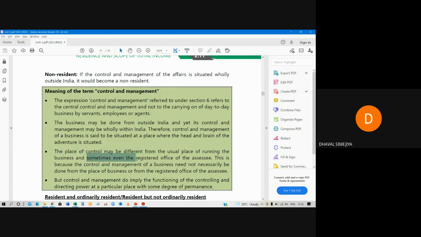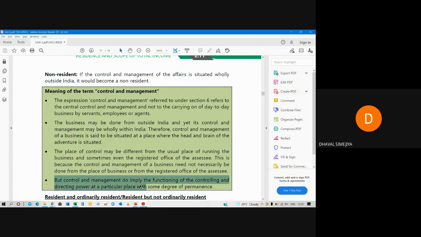Sometimes even the registered office may be different. This is because control and management of the business need not necessarily be done from the place of business or from the registered office. Clear? But control and management do imply the functioning of controlling and directing power at a particular place with some degree of performance.